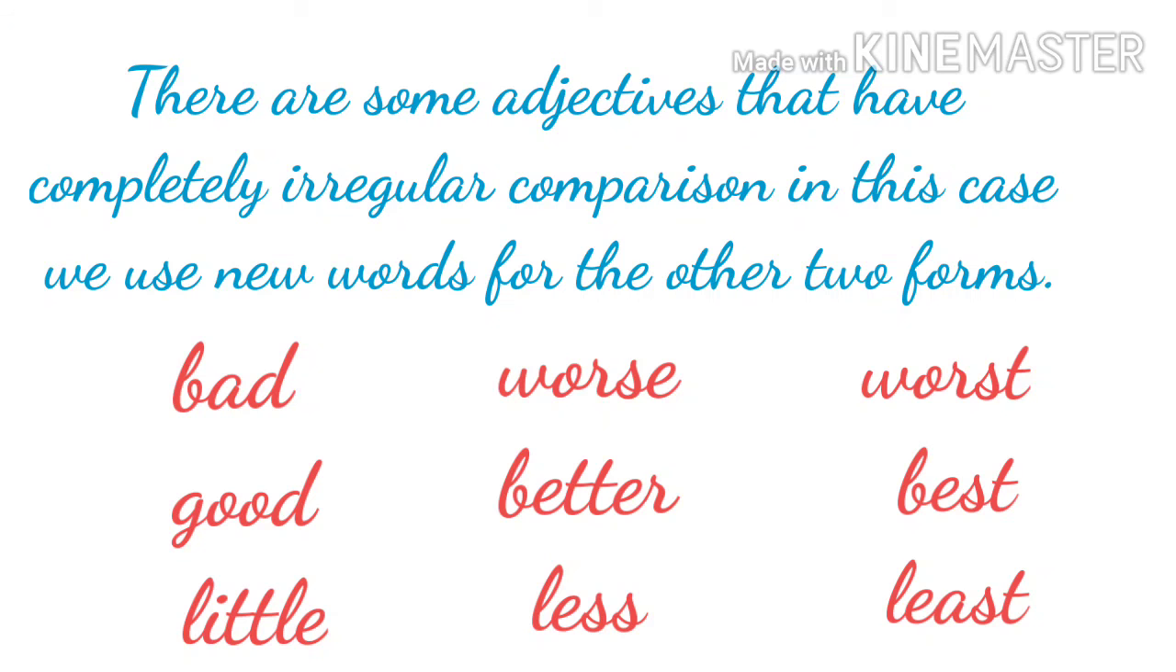There are some adjectives that have completely irregular comparison. In this case, we use new words for the other two forms like bad, worse, worst, good, better, best, little, less, least. All the words are completely different from each other.